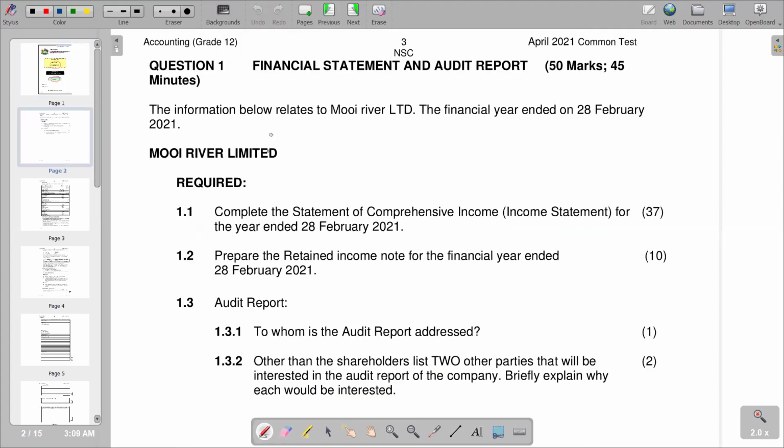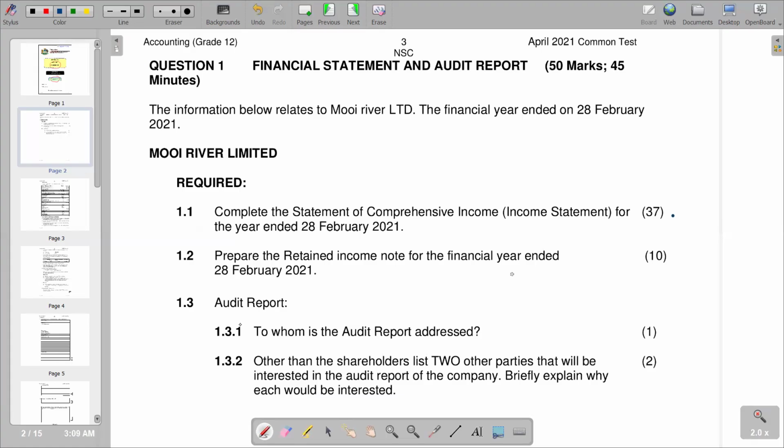The question relates to More River Limited at the financial year ended on 28th of February 2021. So this is More River Limited. It's the statement of comprehensive income, that is the income statement, for 37 marks. So that's where we are going to start.